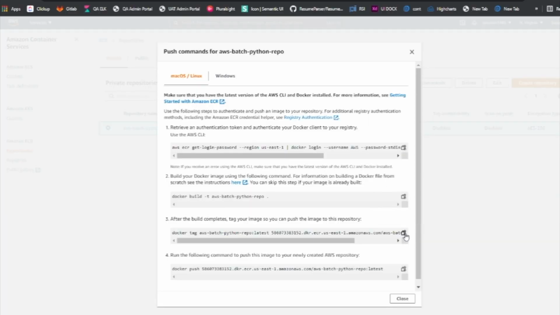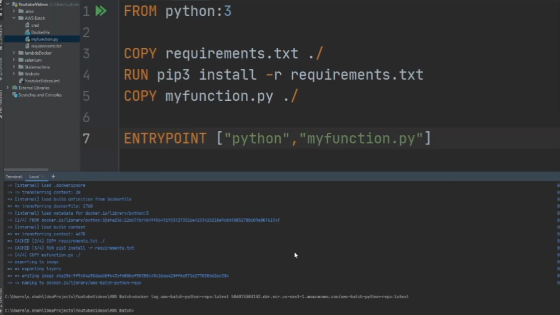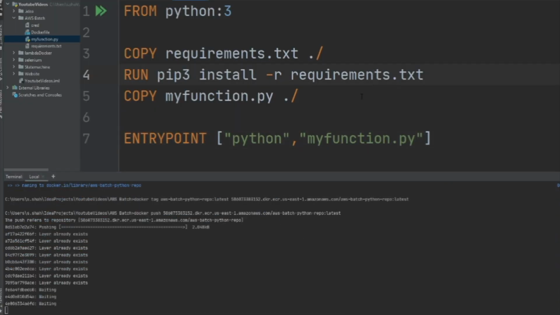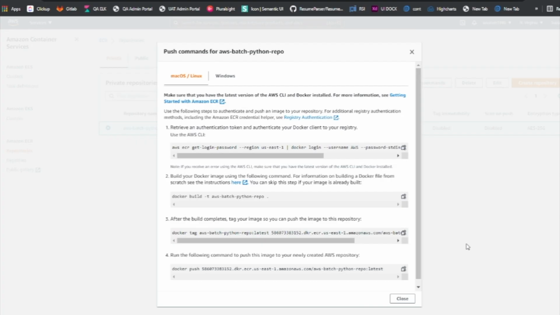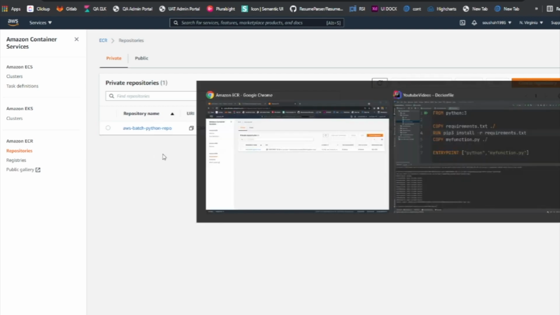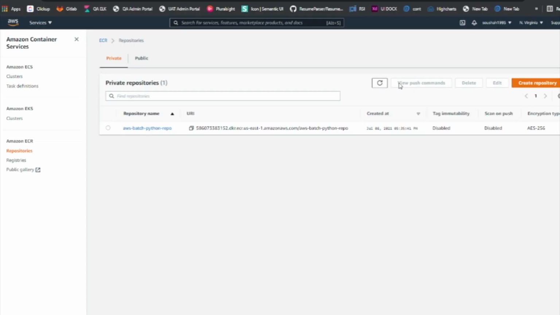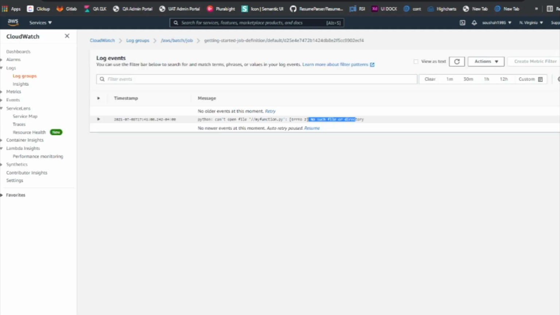So the image is built. Let's tag it and deploy the image. Now again I'm pushing the latest image, and it seems like we did push the image. If I refresh now, did it even build? I'm not sure, so I just want to make sure. I want to click here. There should be 2 of them. Okay, yeah, perfect. So we would copy the URI for the first one now, because that's the latest one.